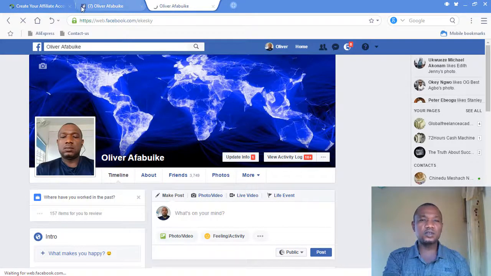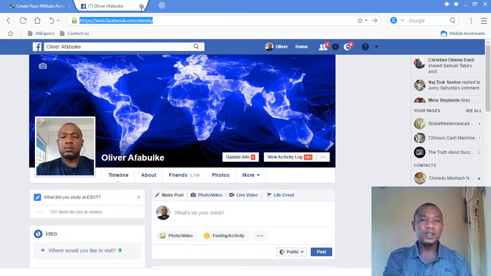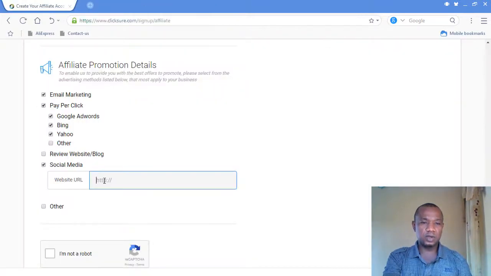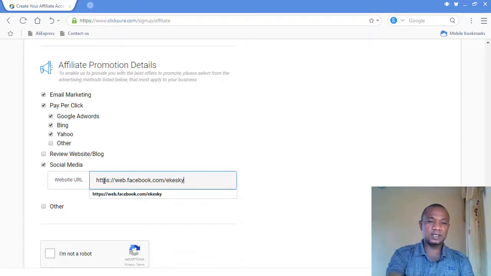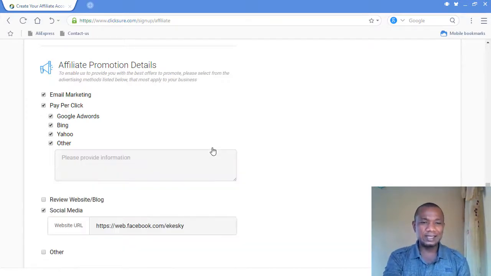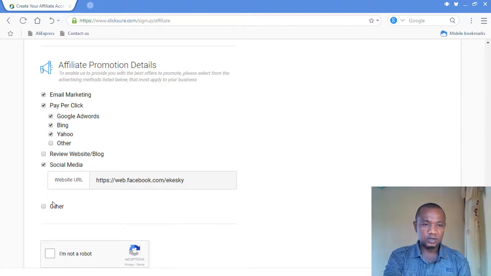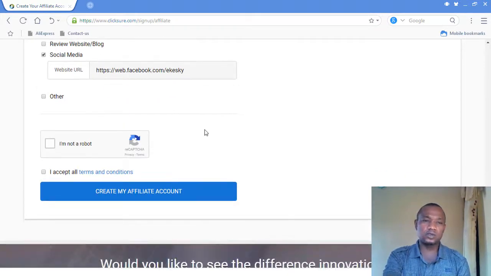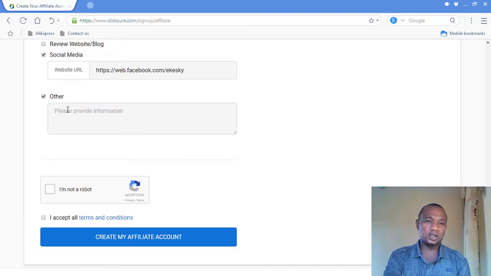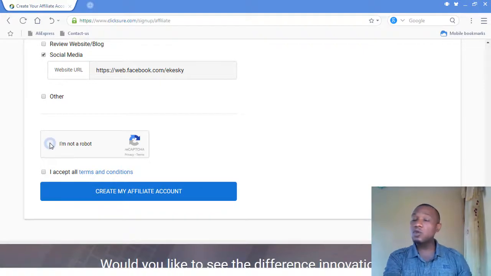So I have to close this and close here. I come to this particular place and type this link. That is all. I don't want this particular stuff, so there is no other one. Again, if you have another traffic source you want to use, you have to click in order and provide the information on that. Then you have to click on I'm not a robot. Very simple stuff, because you are not a robot.